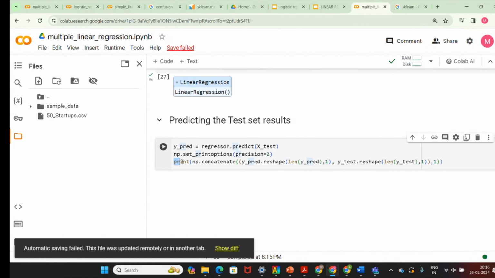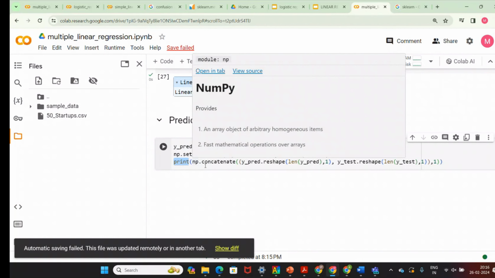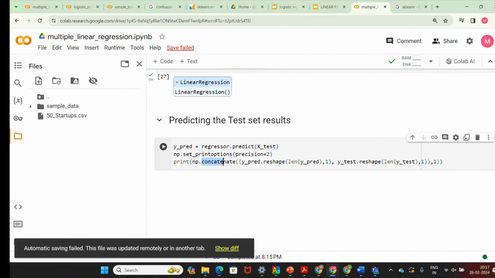Then I'm going to print. What I'm going to print is, again, a comparison of two arrays. Concatenate means joining the two arrays. So I'm going to join with dot reshape. Why we use dot reshape is that the output of the result is a single dimensional array, and we convert it into a column array, a 2-dimensional one.